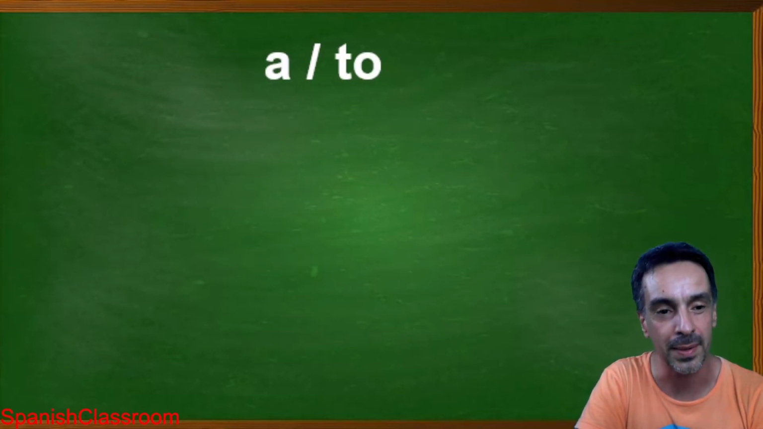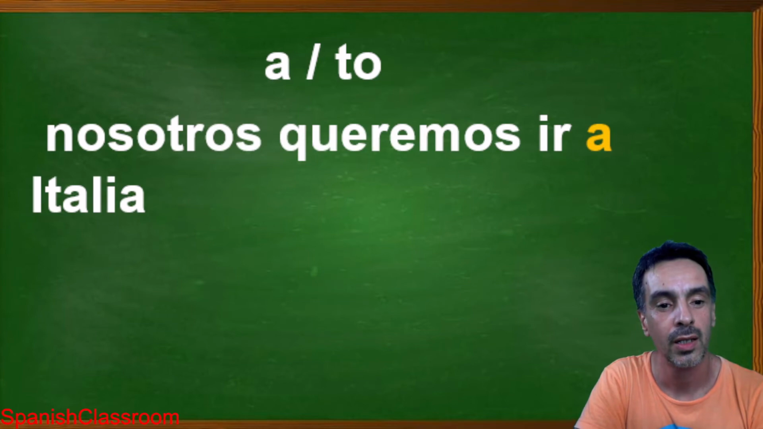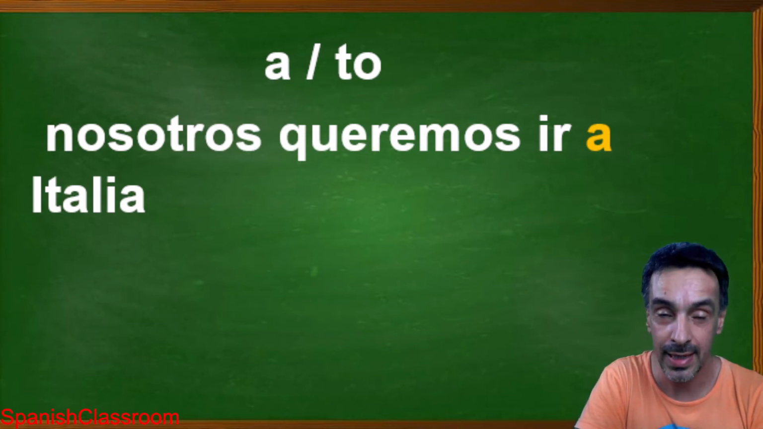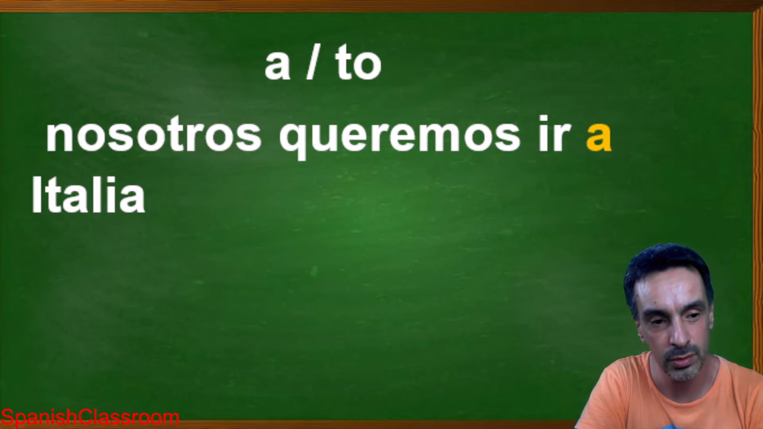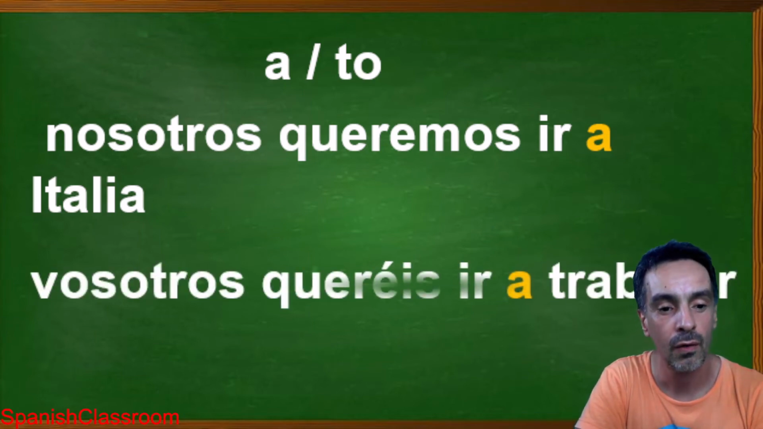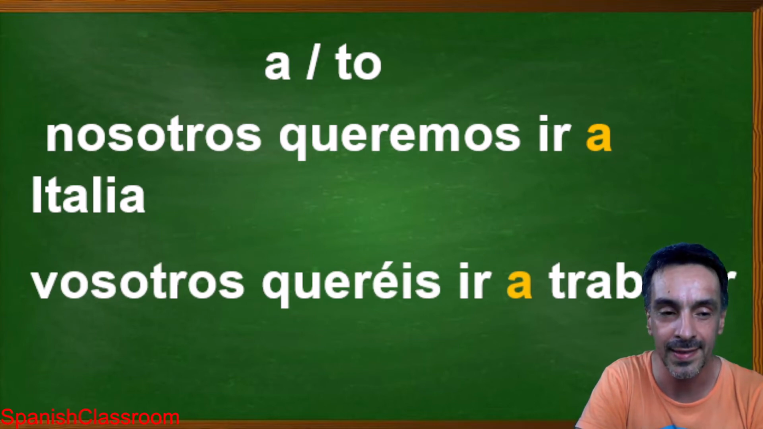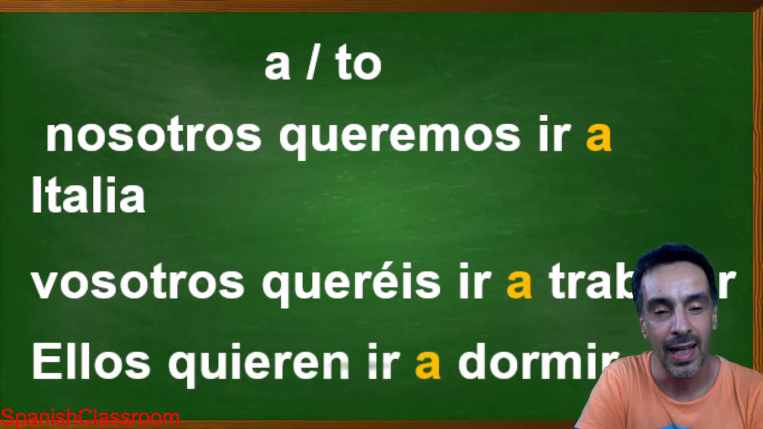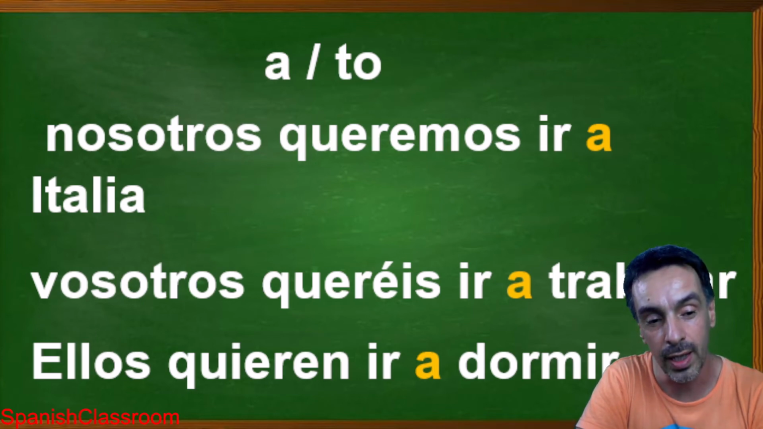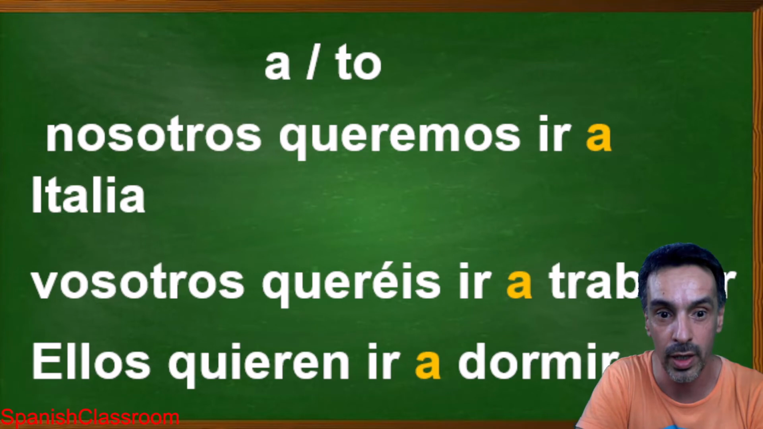Siguiente, next one. Nosotros queremos ir a Italia, in plural, right? We want to go to Italy. Vosotros queréis ir a trabajar. Ellos quieren ir a dormir. And that's the way to use the preposition a in singular and in plural as well.